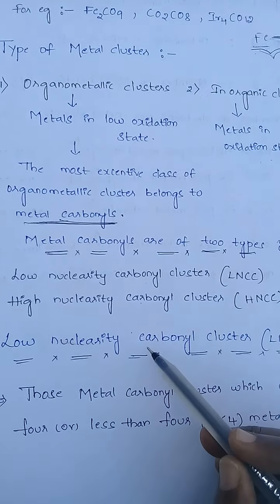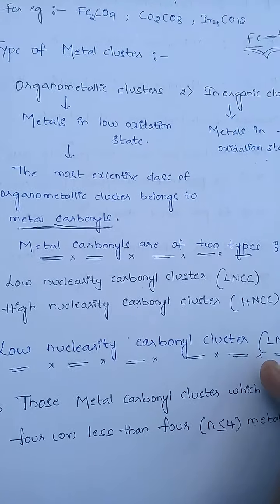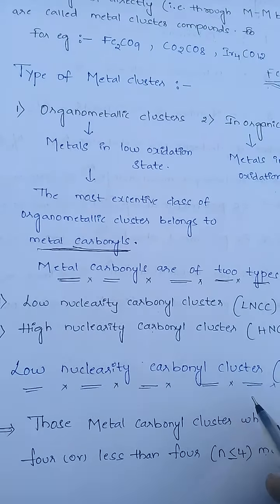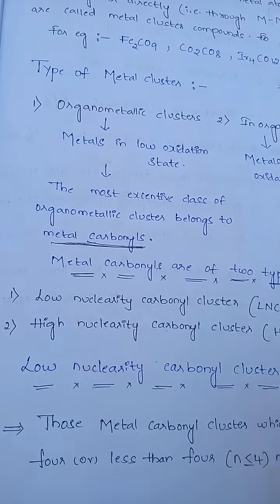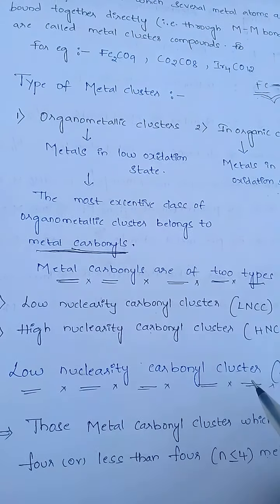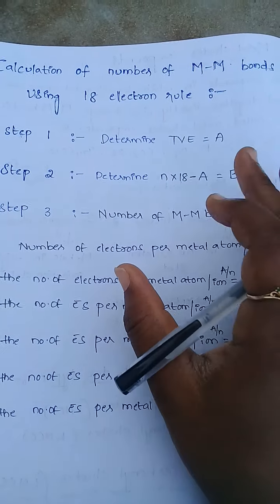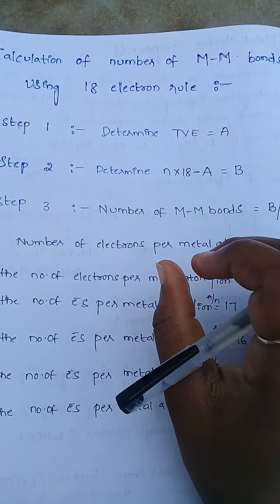And now we calculate metal bonds for low nuclearity carbonyl clusters. Low nuclearity carbonyl clusters means 4 or fewer metal atoms. The compounds which contain 4 or fewer metal atoms are known as low nuclearity carbonyl clusters. So we have to find metal bonds for low nuclearity carbonyl clusters. And remember one thing, this calculation of number of metal bonds using the 18 electron rule is only applicable for low nuclearity carbonyl clusters, not for high nuclearity carbonyl clusters.